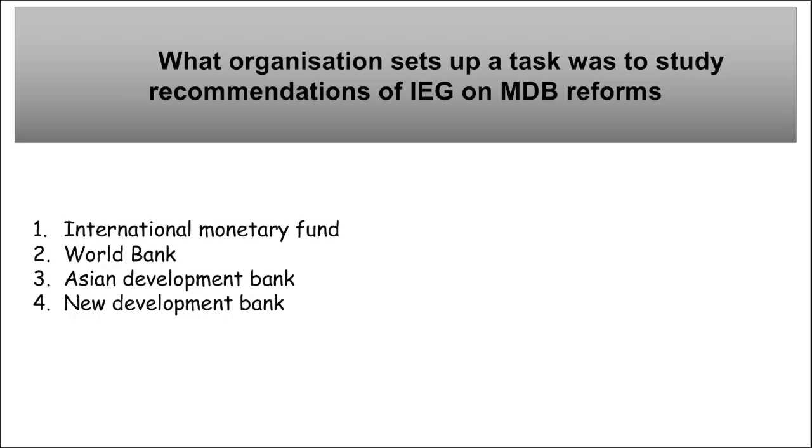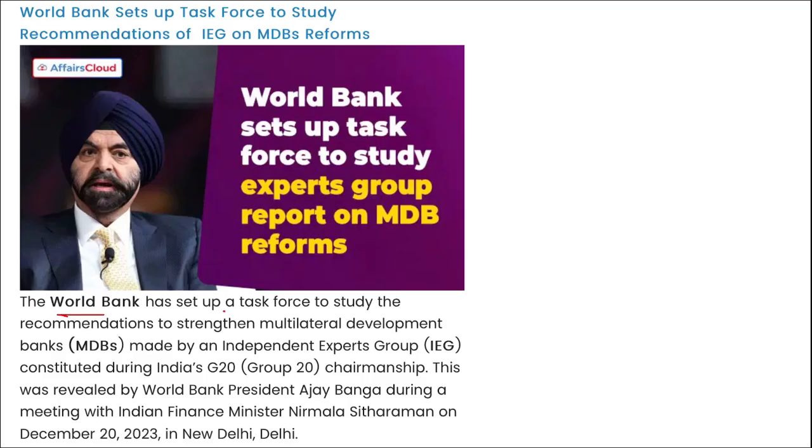Right? Moving on. Next is: which organization sets up a task force to study the recommendations of the IEG on MDB reforms? What is this IEG and MDB? MDB is your multilateral development banks. And what is IEG? Independent Expert Group. So recently, remember, it is the World Bank. They have set up a task force to study the recommendations to strengthen multilateral development banks made by an independent expert group constituted during the Indian G20 chairmanship.